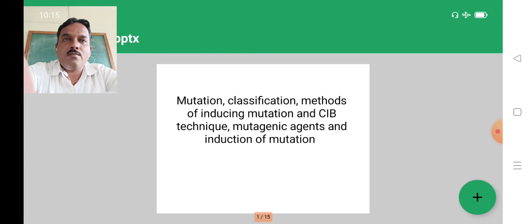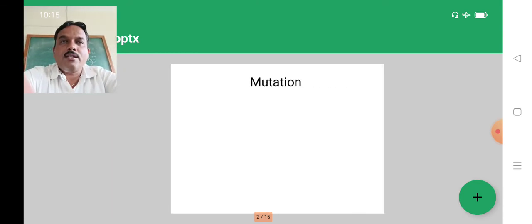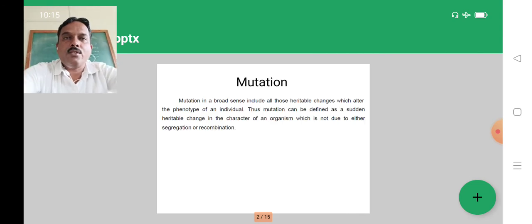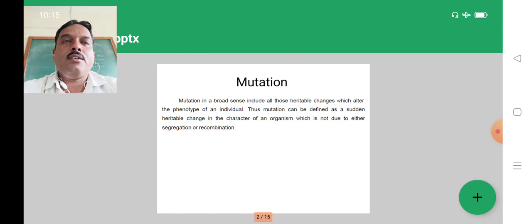Hugo de Vries first gave the term mutation, and mutation is nothing but a sudden heritable change in the genetic makeup of an individual. A sudden heritable change in the genetic makeup or character of an individual or organism is called a mutation.